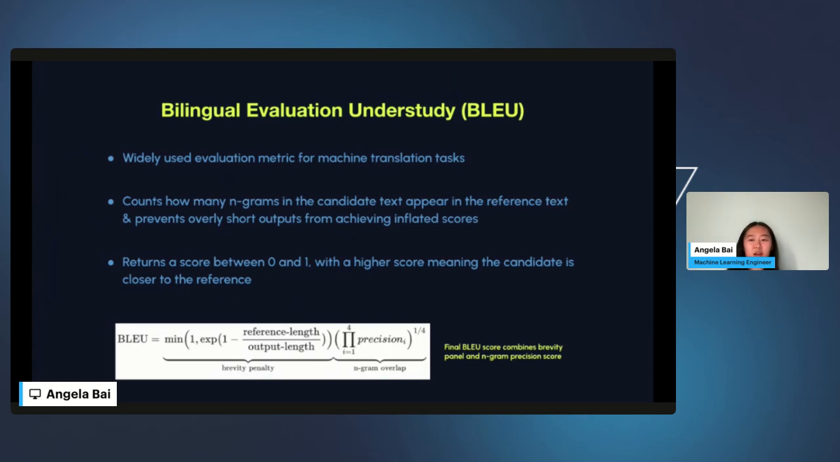Also, to avoid unfairly favoring short translations, BLEU also incorporates a brevity penalty for translations that are significantly shorter than the reference texts. So the final score returned is between 0 and 1, with a higher score indicating better performance. And you can see the full calculation of the BLEU score below here. As you can see, the first portion incorporates the brevity penalty, and the second portion incorporates the n-gram overlap.